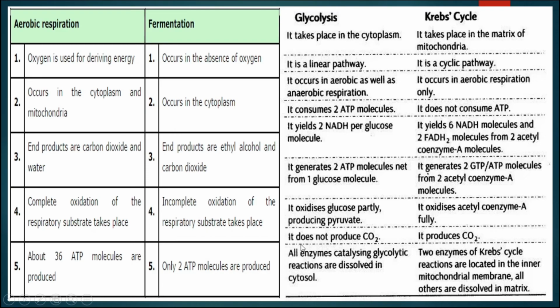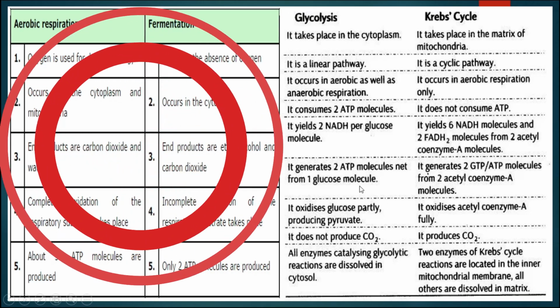All the reactions in glycolysis occur in a linear pathway, whereas in Krebs cycle the reactions take place in a cyclic pathway. All the enzymes which help in catalyzing the glycolytic reactions are dissolved in cytosol or the cytoplasm, but in case of Krebs cycle, 2 enzymes are located in the inner mitochondrial membrane and others are dissolved in the matrix of mitochondria. So, this is all about the comparison of glycolysis as well as Krebs cycle of respiration.